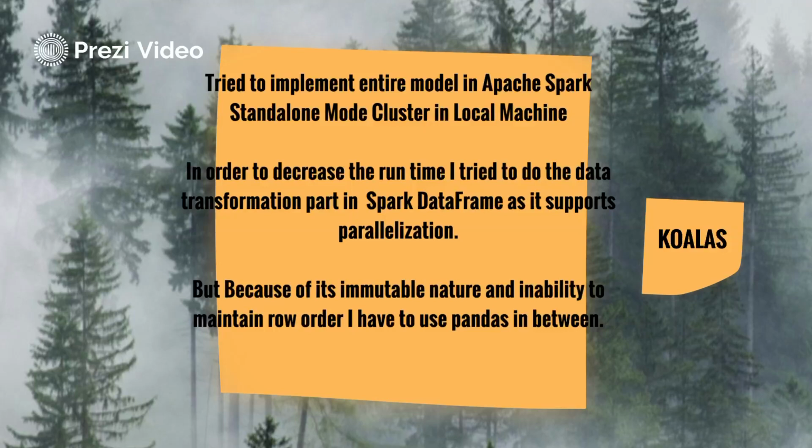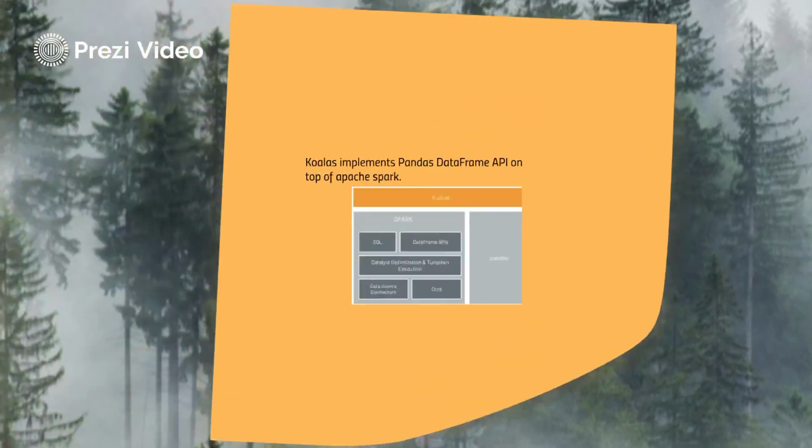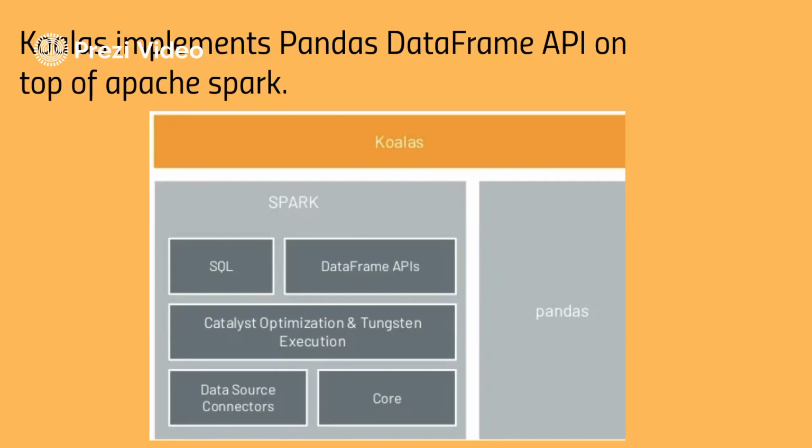While doing this on an Apache Spark standalone mode cluster, I faced some problems because of the immutable nature of Spark and its inability to maintain the row order. So I had to use pandas in between for some data transformations, and I tried to overcome this issue with the help of Koalas. Koalas is implemented on top of pandas and Apache Spark.